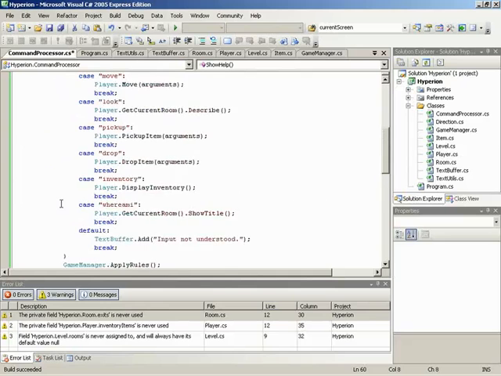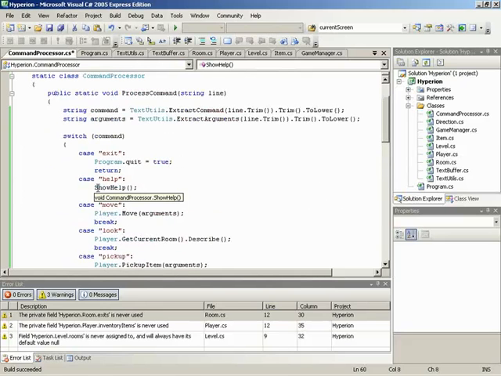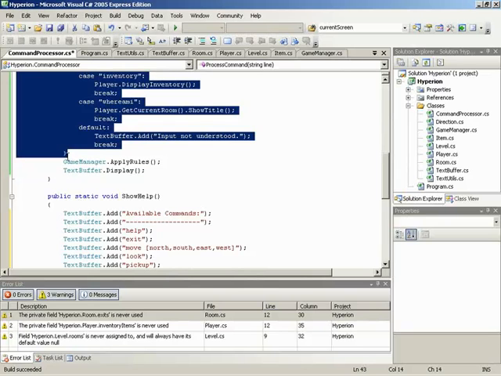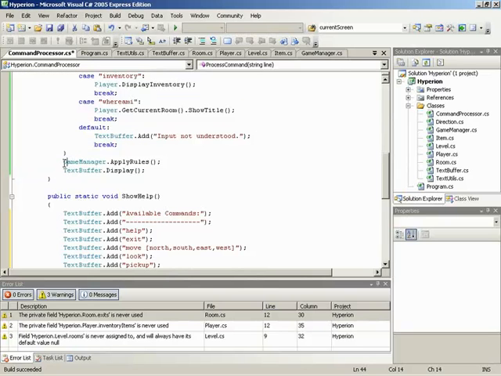So let's come back up here to our process command method. This is where we called show help. So we come back to the next line, which is break, which means we're going to break out of our switch. So find the end of it. We're going to break out of that, which means we come down here to our game manager. So we do apply rules. So we check for anything happening that needs to win, lose the game, etc. And then we come back and we say textBuffer.display.